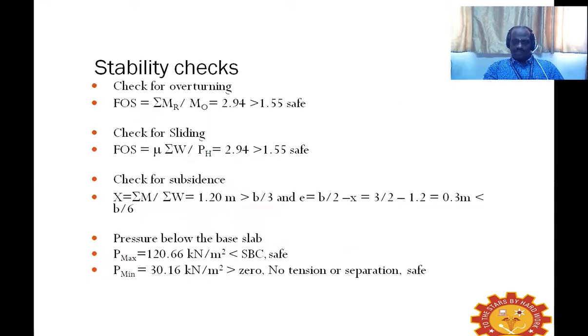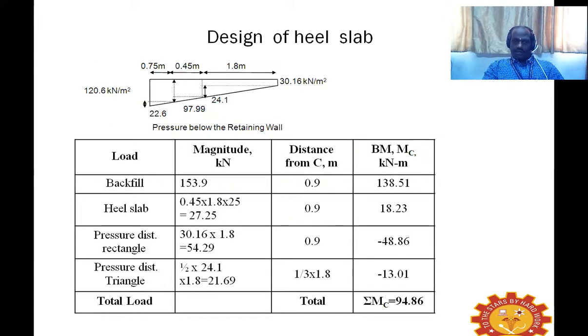In the same way, we can have the different weights. What is the soil mass which is lying over the heel slab, and what is the self weight of the heel slab, and the distance to which it is acting. For that, if you find out, you get the bending moment.